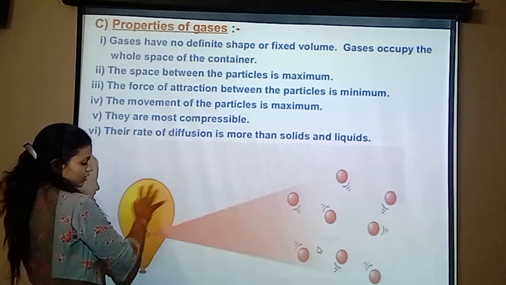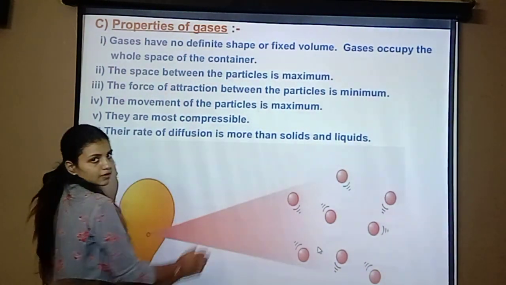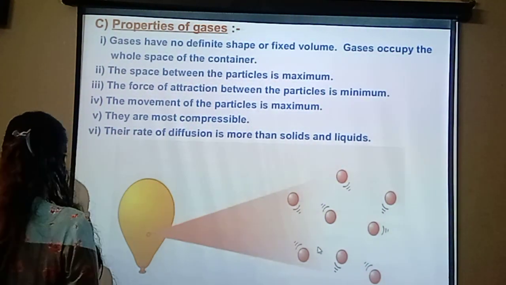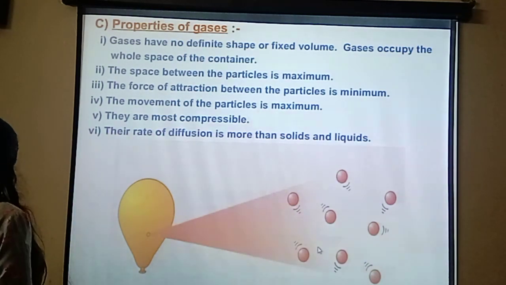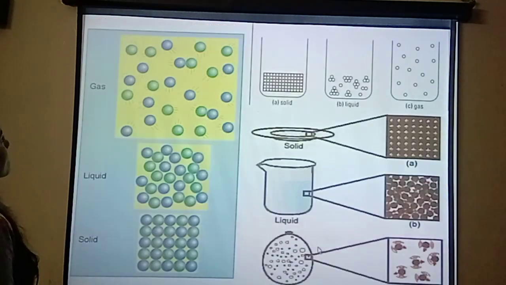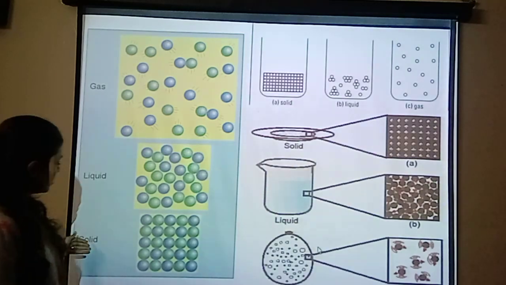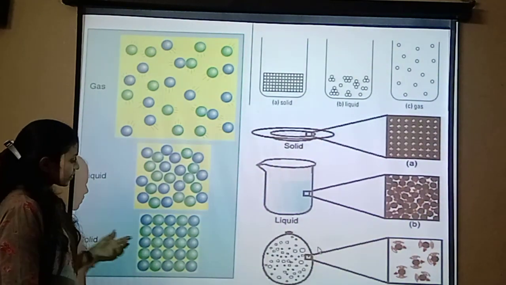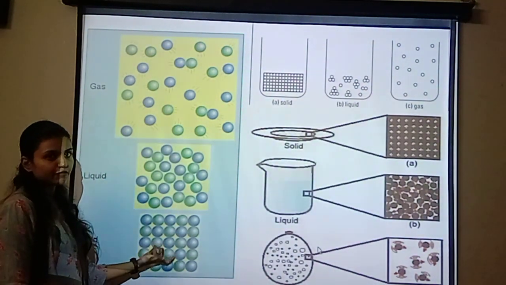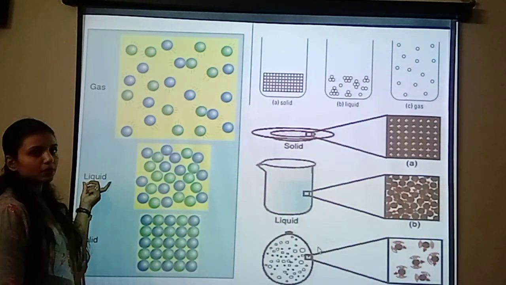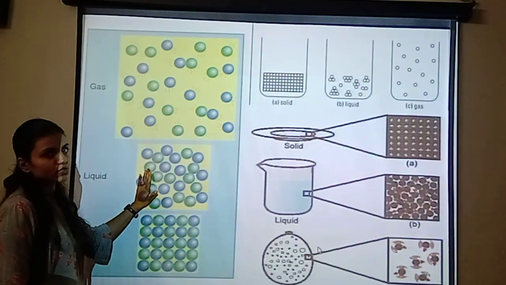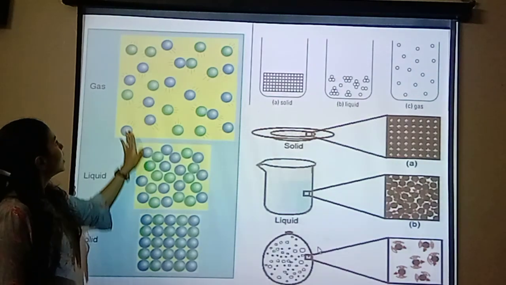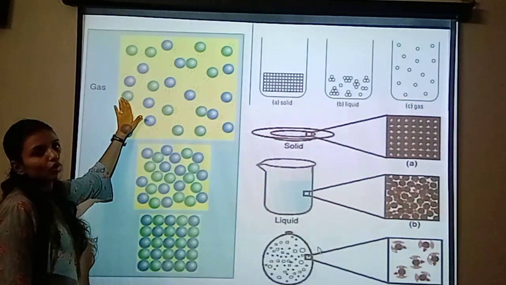This figure shows the diagram of the gaseous state. See here, the first one is a solid state with a fixed volume and a fixed shape. This is a liquid with fixed volume but no definite shape, and this, the gas, does not have a definite shape or volume.